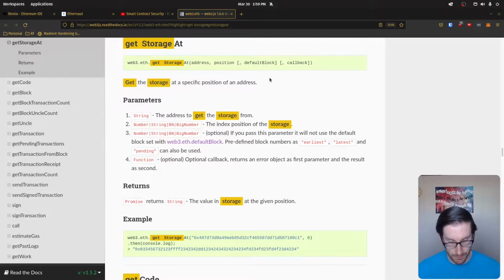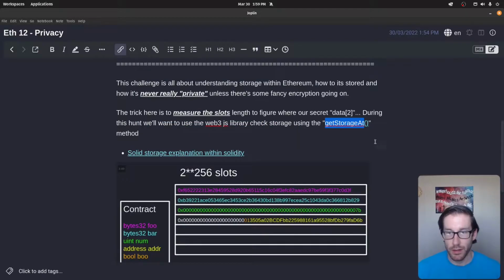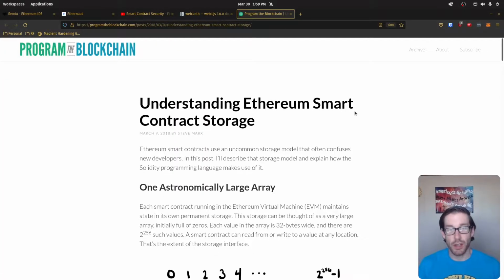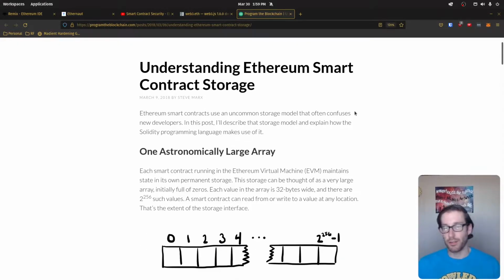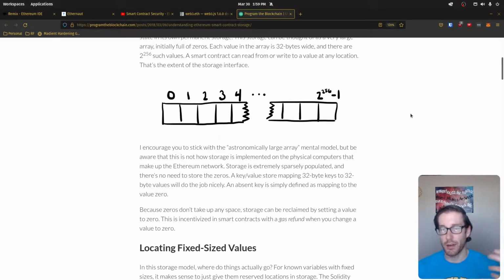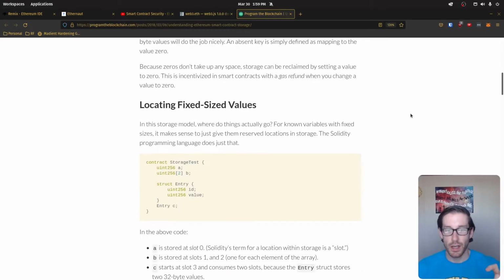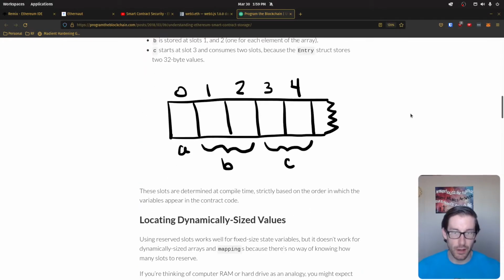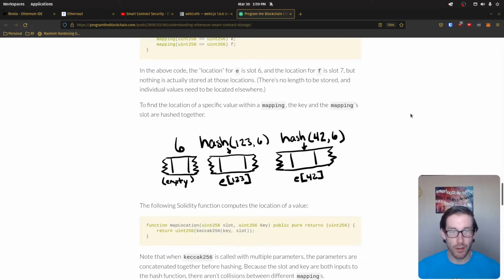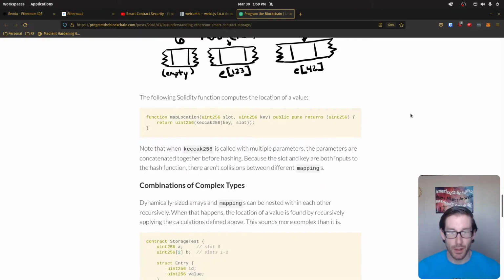Another useful link that I came across was this explanation here, which I think this individual did a great job. This was written back in 2018, so it's kind of old school, but it's still relevant because this is still how data is stored, specifically in Ethereum. They walk you through in a simplistic manner, talking you through different types of storage and how you can do fixed size values, you can do dynamic values with mappings, you can do more complex values with mappings that have, what is it?